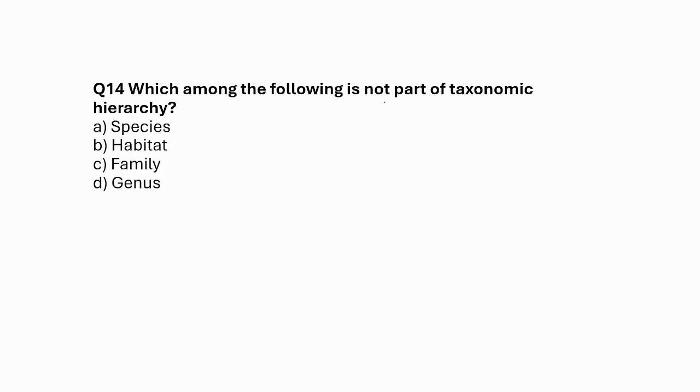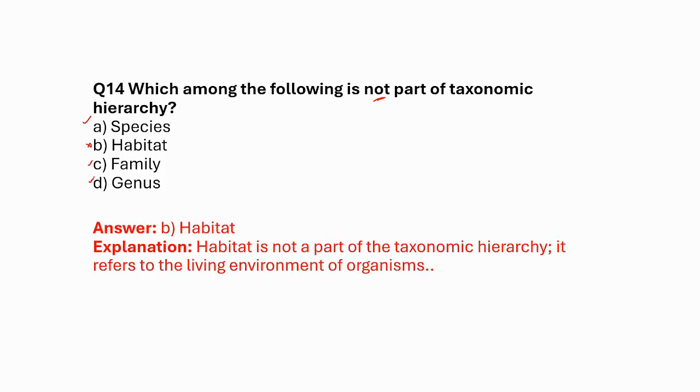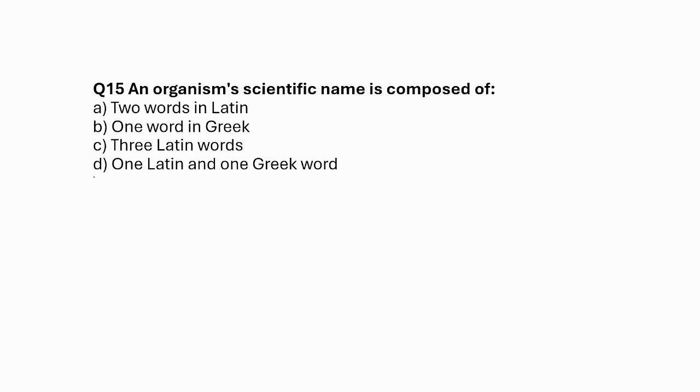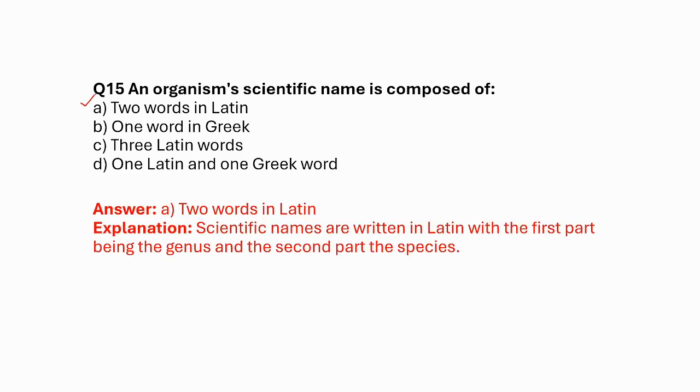Which among the following is not a part of the taxonomic hierarchy? Species, yes. Habitat, no. Family, yes. Genus, yes. So except for the other three, habitat is not a part of the taxonomic hierarchy, so it is the correct answer. An organism's scientific name is composed of: 2 words in Latin, 1 word in Greek, 3 words in Latin, or 1 Greek word. Of course, 2 words in Latin. Scientific names are written in two parts, the generic part and the specific epithet. Both are written in Latin.